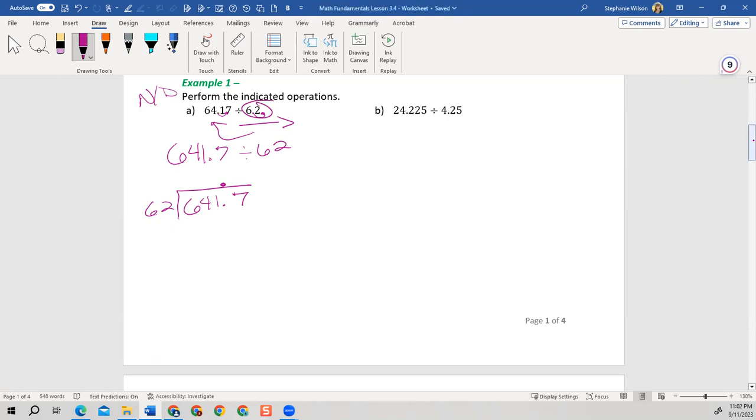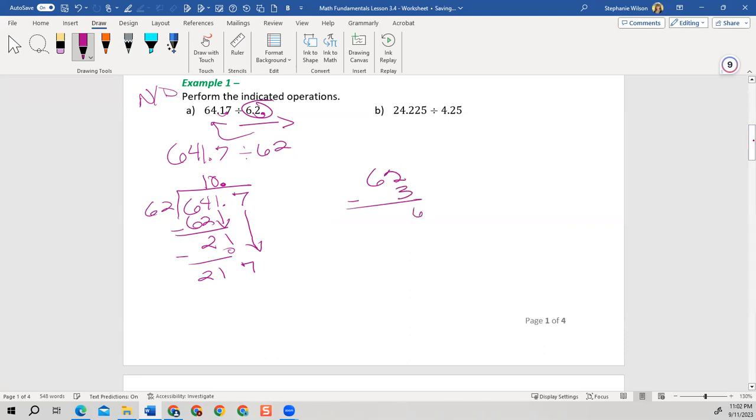Now I ask myself, 62 goes into 64 one time. 1 times 62 is 62. 64 minus 62 is 2. Bring down the 1. 62 goes into 21 0 times, right? So it just gets 21. Bring down the 7. Now, 62 goes into 217 how many times? Well, let's just see. I know 62 goes into 100 once, and I have 200. So let's try 3, because 62 still likes a little bit to be 100.